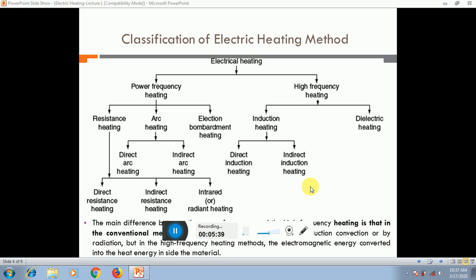So you can see here the power frequency has three classifications: resistance heating, arc heating, and electro bombard heating. The resistance heating has direct resistance heating, indirect resistance heating, and infrared or radiant heating. Similarly, the arc heating has direct arc heating, indirect arc heating, and electro bombarding heating. Similarly, the high frequency heating has two classifications: induction heating and dielectric heating. And induction has another two classifications: direct induction heating and indirect induction heating.